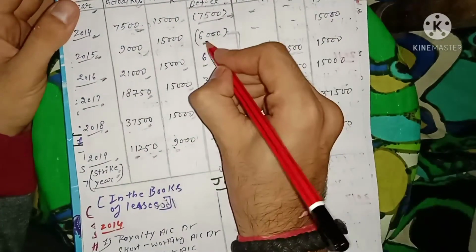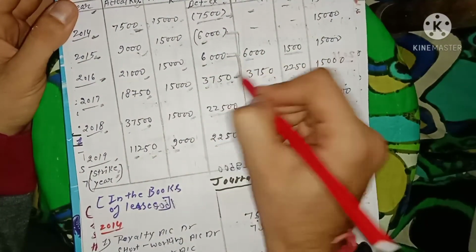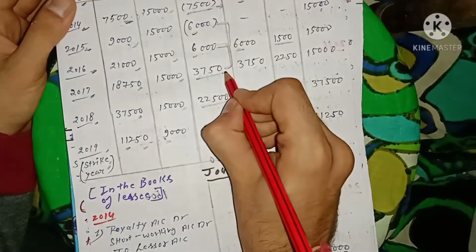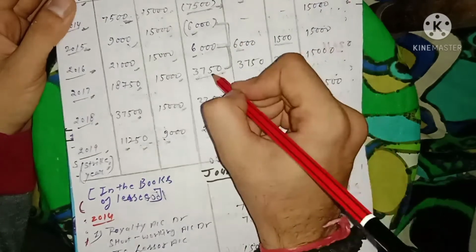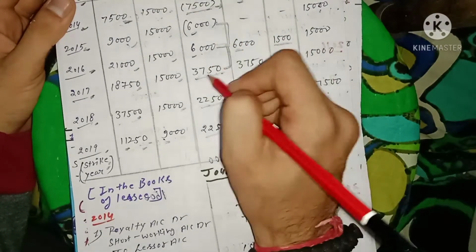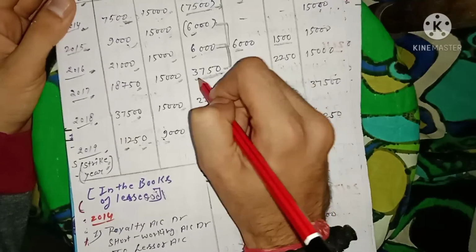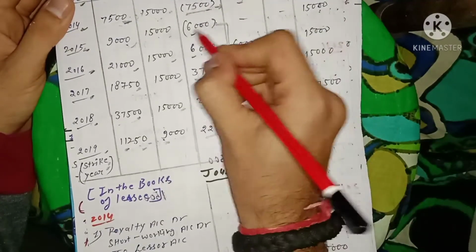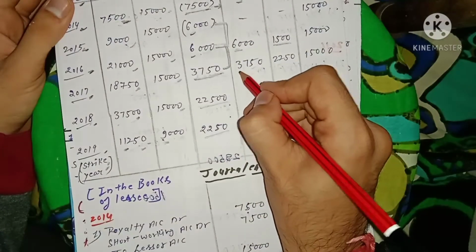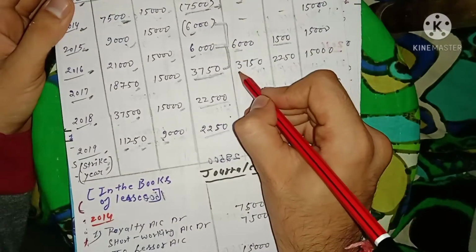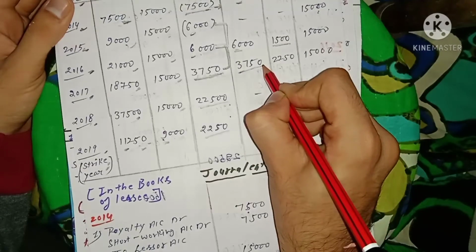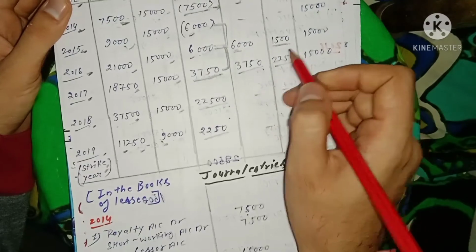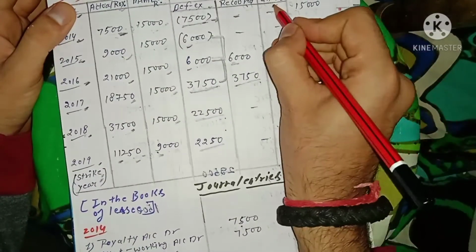Okay, now can be recouped out of the short working amount related to the subsequent 2 years. As you can see, in the year of 2017, 3,750 is the excess working amount. Now the whole amount cannot be recouped, due to having very little excess working. Now only 3,750 can be recouped out of the 6,000 short working amount. As you can see in the recoupment amount column, 3,750 rupees have been recouped. The rest, 2,250 rupees, cannot be recouped, and we have plotted it into the column of